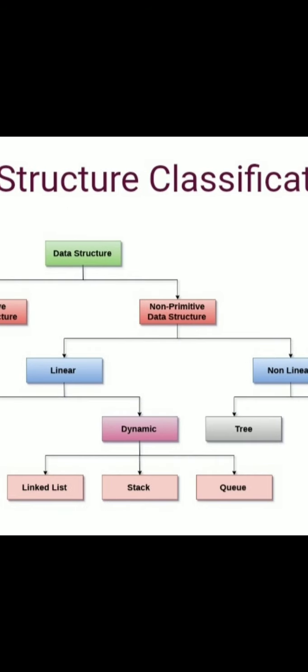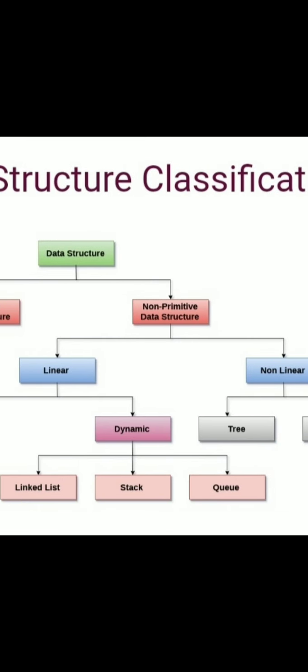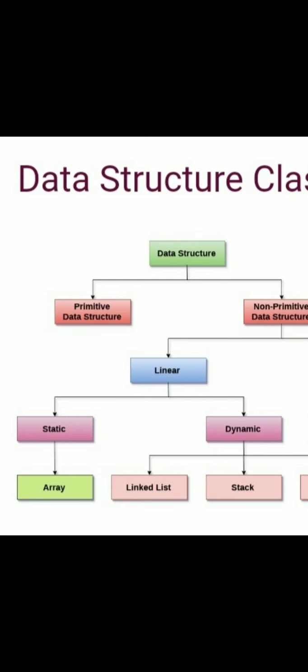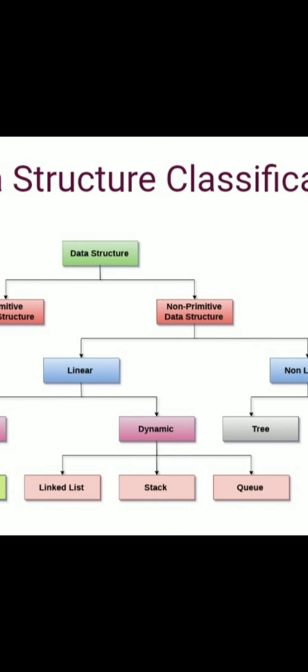And the data structure is also classified into primitive and non-primitive. Primitive in the sense system-defined data structures like integer, real, float, double. So whatever you have already learned, that is called primitive, system-defined, basic data structure. Non-primitive, linear and non-linear. I have told you already, linear is again having static and dynamic. We learnt the static concept already, array. Under dynamic, I am having three different categories of data structure: linked list, stack, queue.